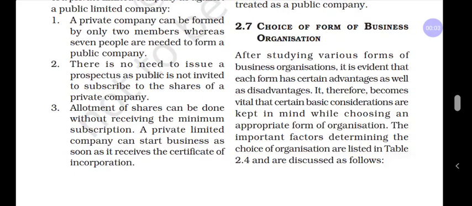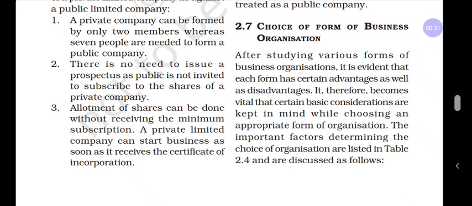In the last class I explained public company and private company. Today in this class we are going to learn the choice of form of business organization. You may expect this topic for 5 marks, as a practical oriented question. For a practical oriented question, you can just write only points. No need of explanation.